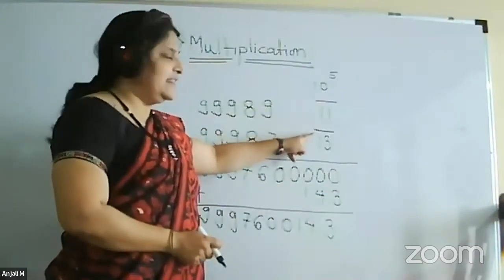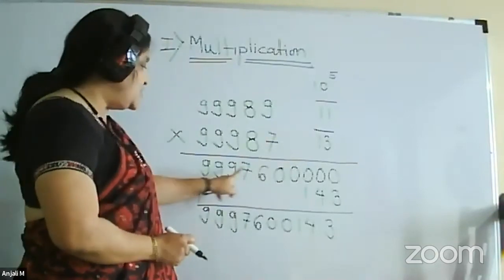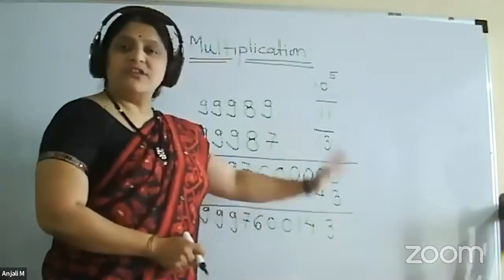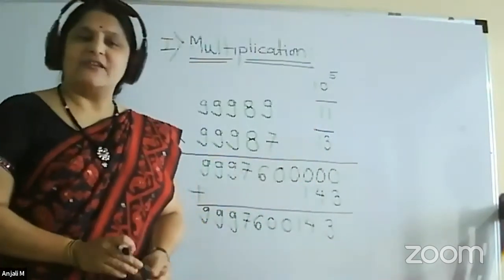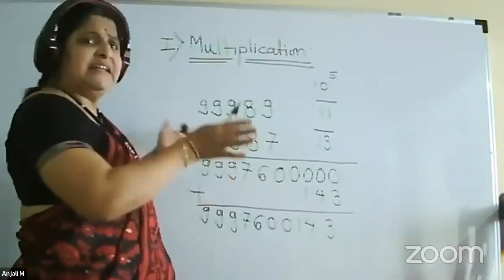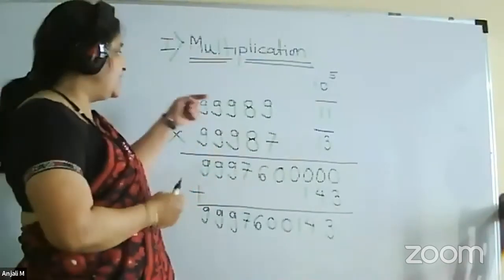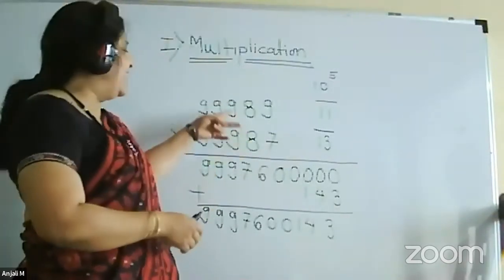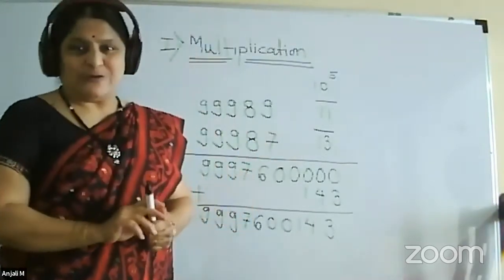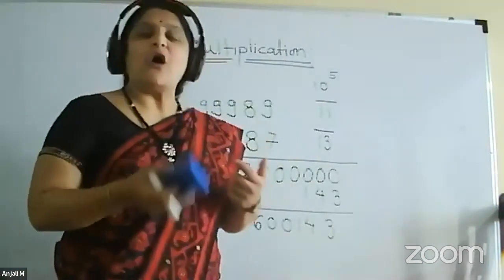Now both the numbers are negative, so their product will be positive. So we have to add it here. Once you add it, you will get 99976000143. So you can check the answer with the calculator also. So this is very easy, that big numbers also we can easily multiply. Only the disadvantage of this type is that both the numbers should be nearer to the base. In the next type, you can overcome that also. But because of the less time span, we cannot cover all the methods.